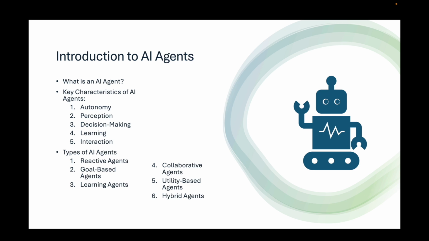6. Hybrid agents. These combine multiple approaches to act both reactively and proactively, adapting their behavior as needed based on both past experiences and future goals. Example: modern AI systems like personal assistants, e.g., Google Assistant, Siri, that respond to immediate requests while also learning from previous interactions to offer better recommendations.